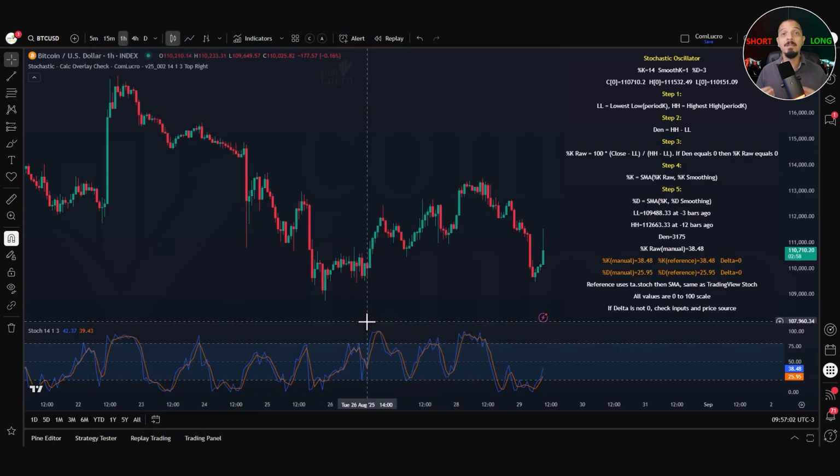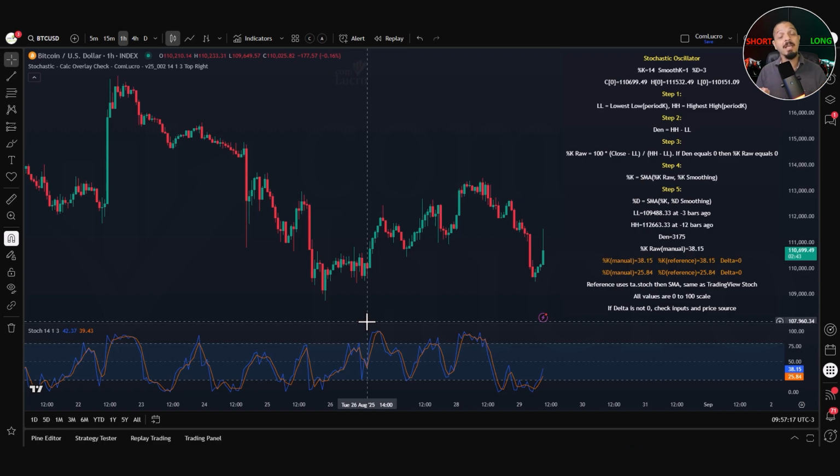And below the steps, the panel prints diagnostics. It shows the LL and HH that were found and how many bars ago they occurred. It also shows the current denominator and the current raw %K that came from those values.